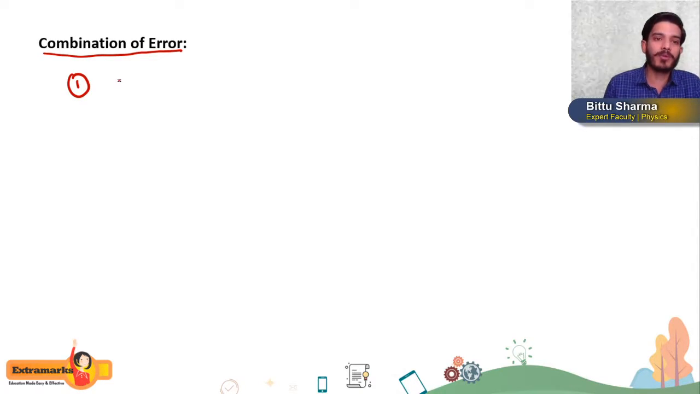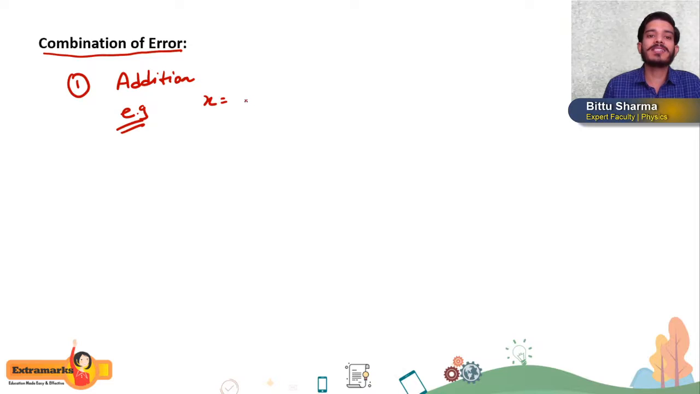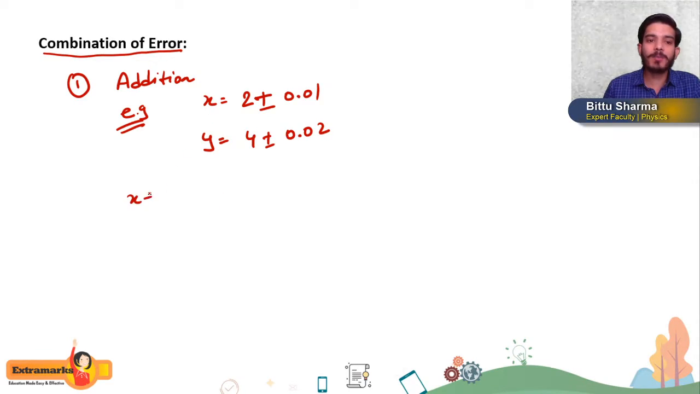if any two quantities we are adding or subtracting. So first I will come for addition. Suppose we have any quantity, let us say x is equal to 2 plus minus 0.01, okay, and y is equal to, let us say, 4 plus minus 0.02, getting or not? Then what will be x plus y?